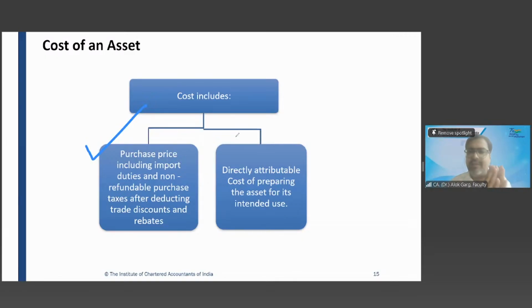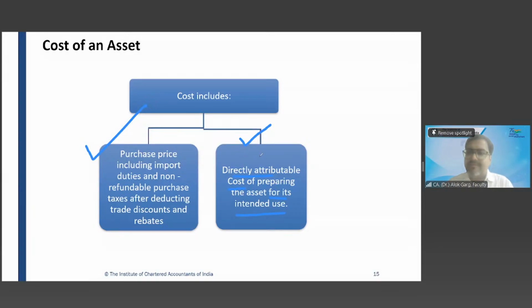I was on the first box, so there is no difference in the first box: purchase price plus import duty plus non-refundable taxes minus discount and rebates. Then the second box is directly attributable cost of preparing the asset for its intended use. So what is meant by directly attributable cost?